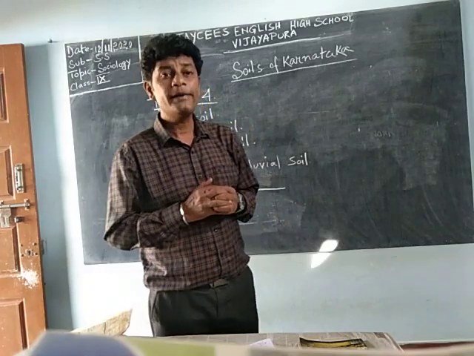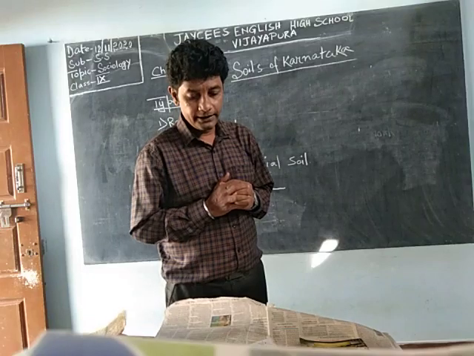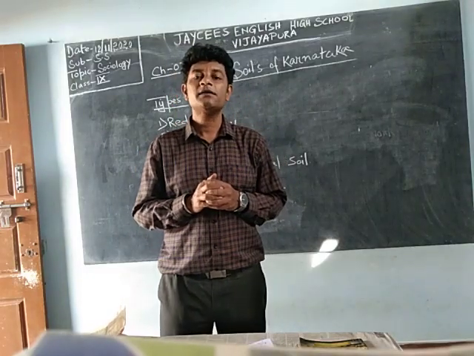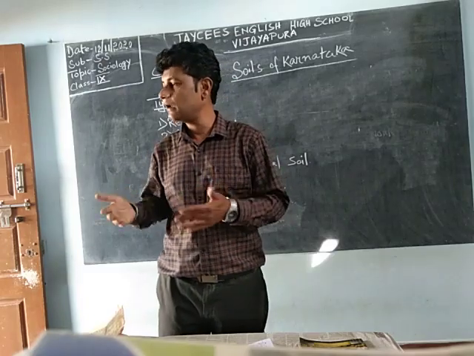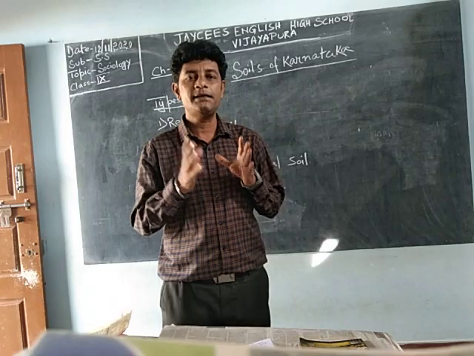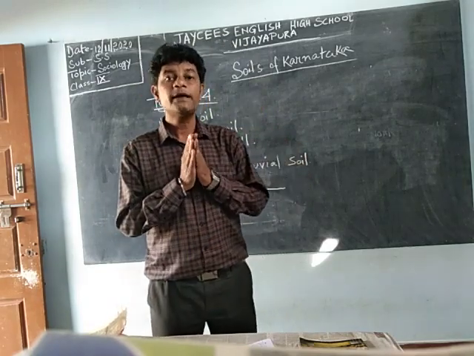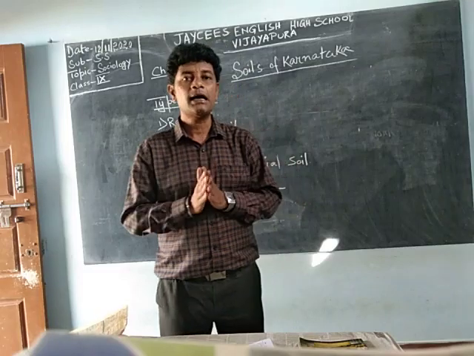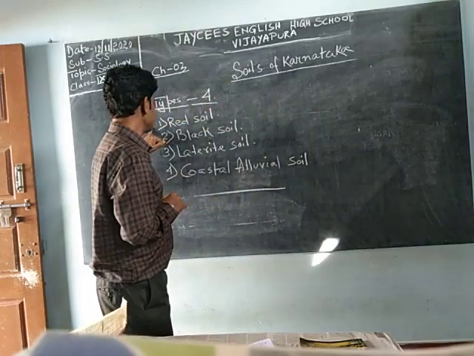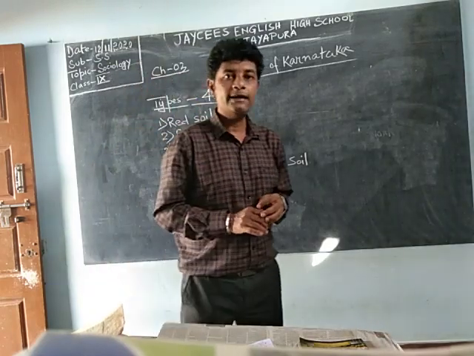So how many types of soils are there? What is the soil? The top thin layer of the earth surface is called soil. The place on which we stand, we run, we jump, that is the soil. But diversity is there in soil. There are mainly 4 types of soils in Karnataka: red soil, black soil, laterite soil, and coastal alluvial soil.